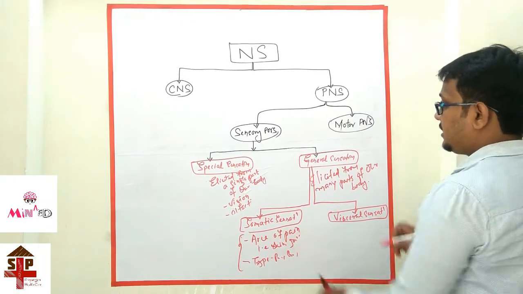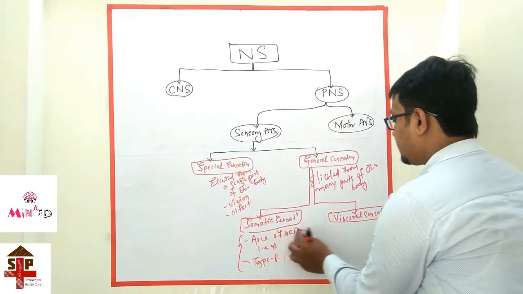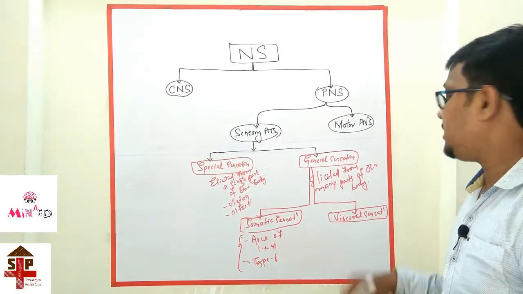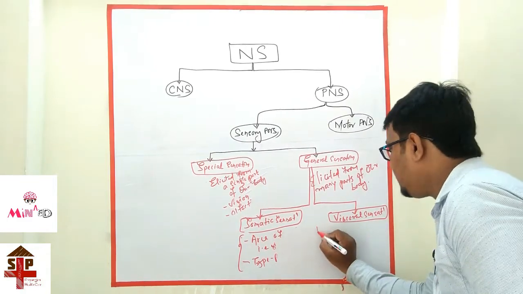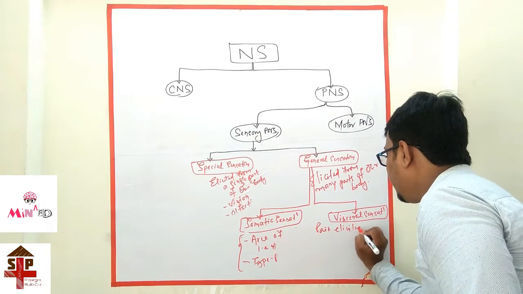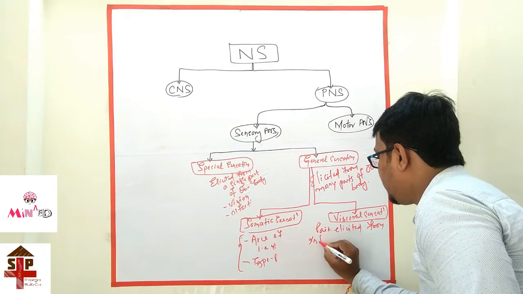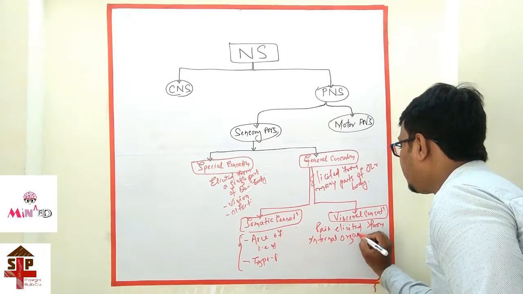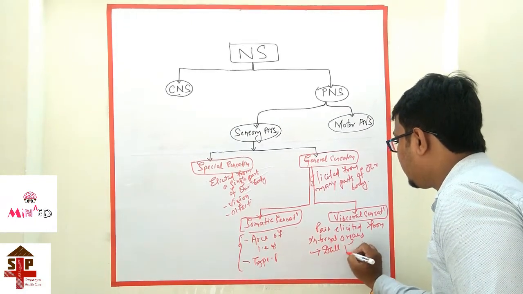And second one in general sensation is the visceral sensation. In visceral sensation, what happens? The pain is elicited from the internal organs, and this pain is dull pain.